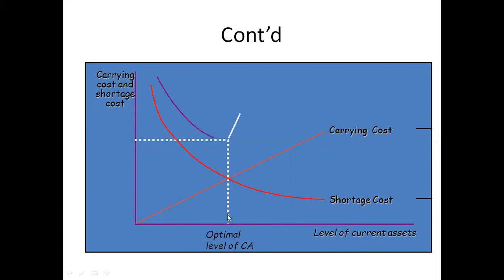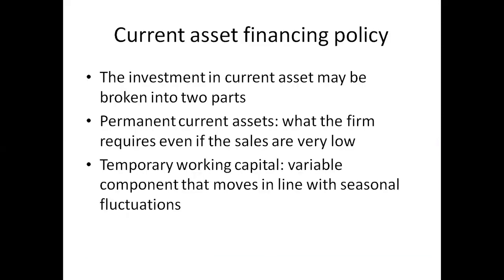And at this level, if I draw a total cost curve, you can see that initially the cost decreases, then it comes to a minimum, and then again it increases when I produce more. So it is minimum at the intersection where your carrying cost and shortage cost are equal, there the total cost is also low. Suppose here I have 200 lakhs maybe. So this level of current assets is the optimum level of current assets. I hope it is clear.